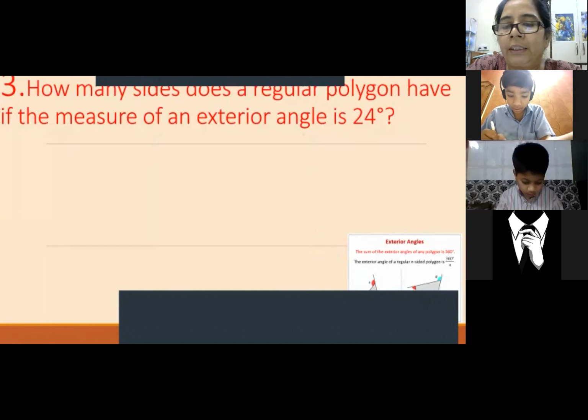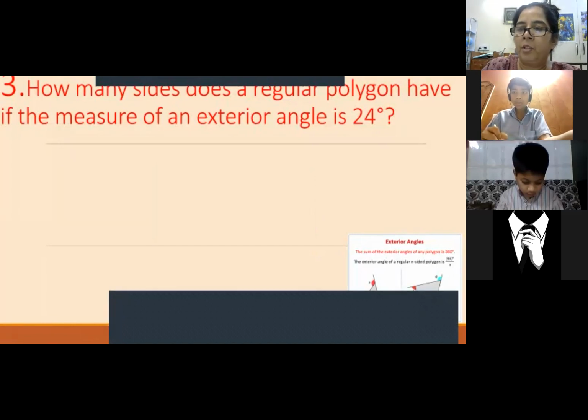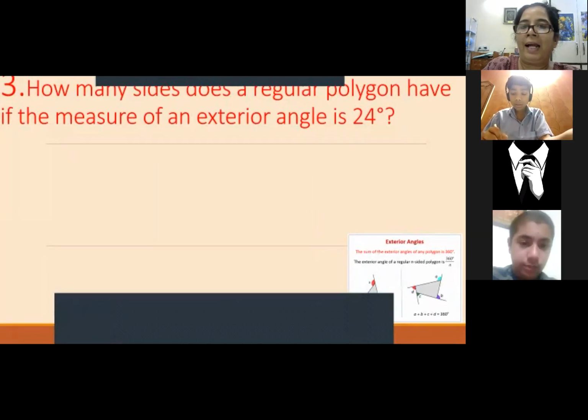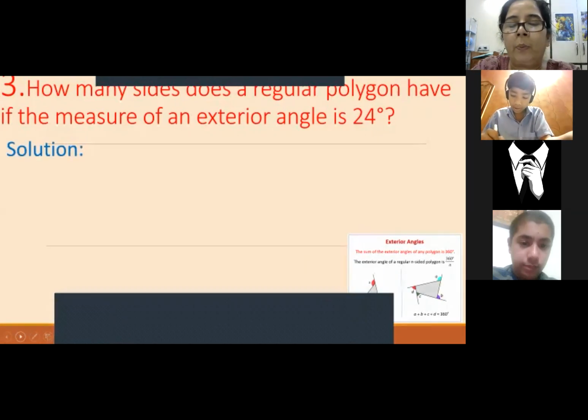As I told you, the sum of exterior angles remains constant. The value is 360 always. Now to find the number of sides, we have to divide 360 by the angle. And to find the angle, we have to divide 360 by the number of sides. So all of you please start writing also. Now see what will happen.